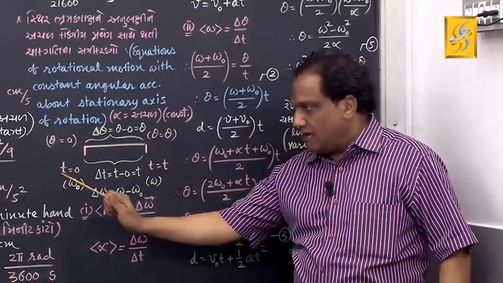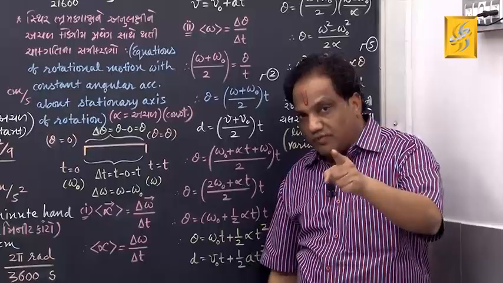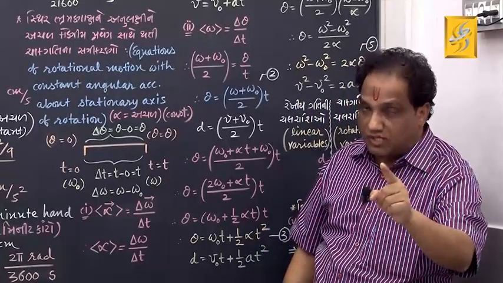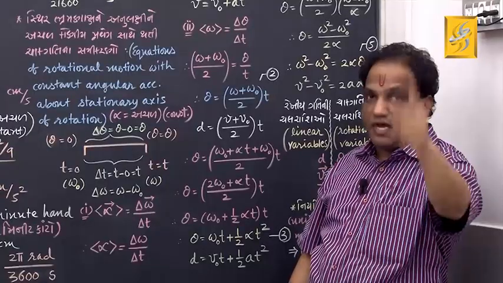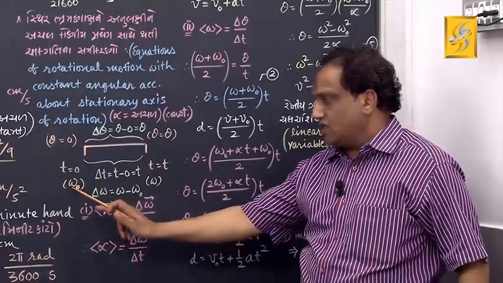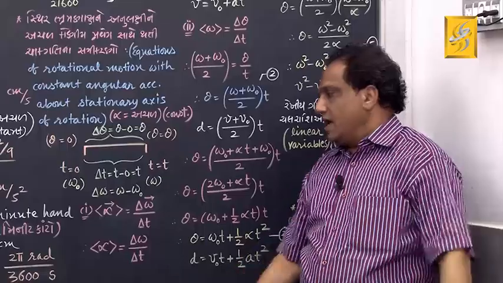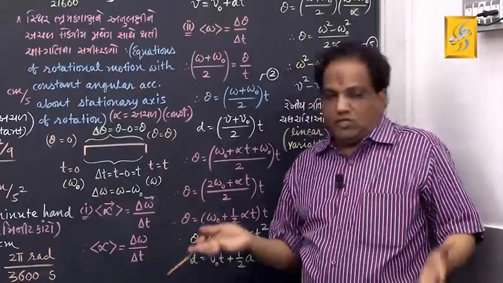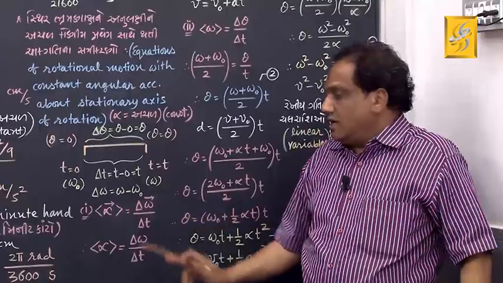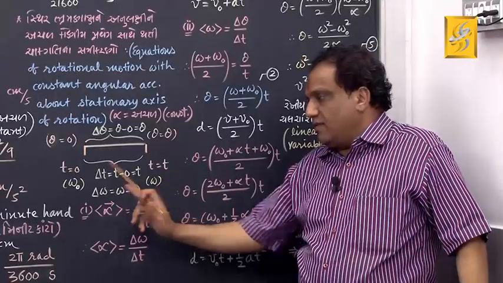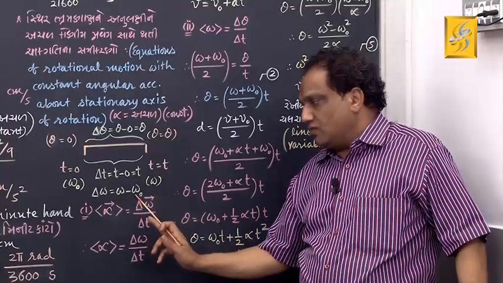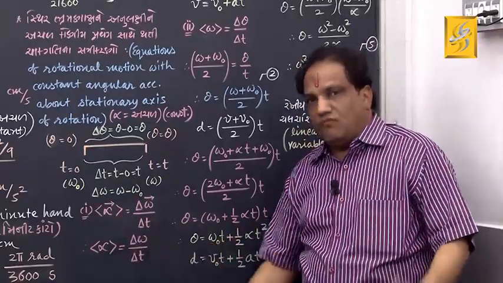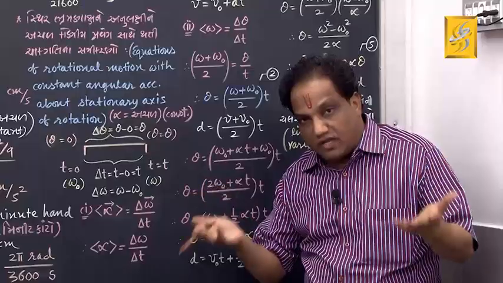At time t equal to 0, the initial angular speed of a rigid body performing rotational motion with constant angular acceleration about a stationary axis of rotation, I just assume omega 0. At time t, the final angular speed I assume omega. So, what is the change in angular speed? Delta omega would be final minus initial, omega minus omega 0. Fine. Now, tell me, what is average angular acceleration?